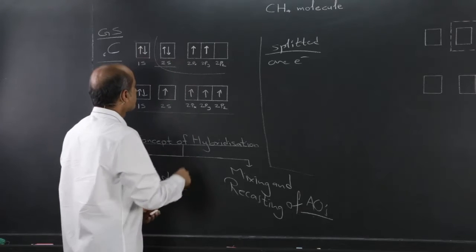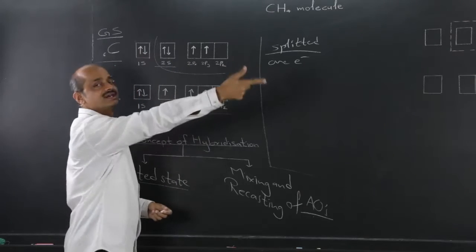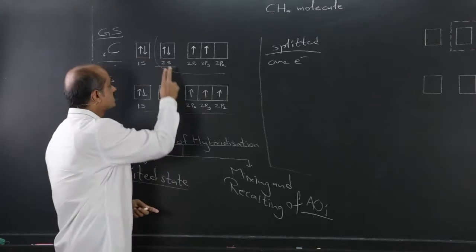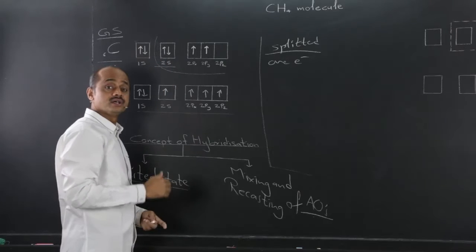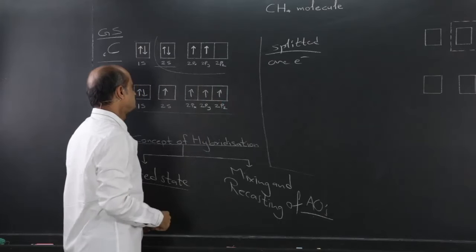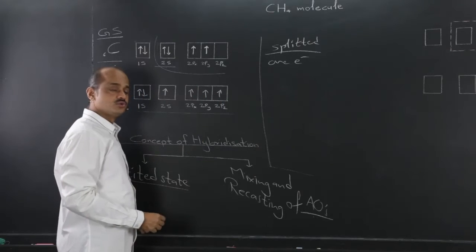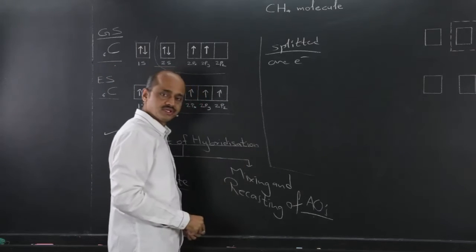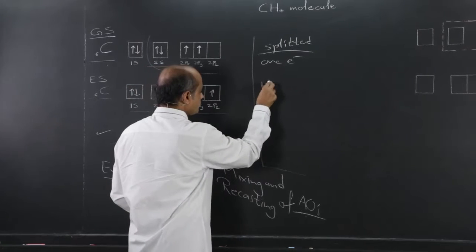That is one thing. Secondly, why does only one electron get promoted after splitting up of the electron pair? Hund's rule, from the atomic structure topic, we have already covered that. What does it say?